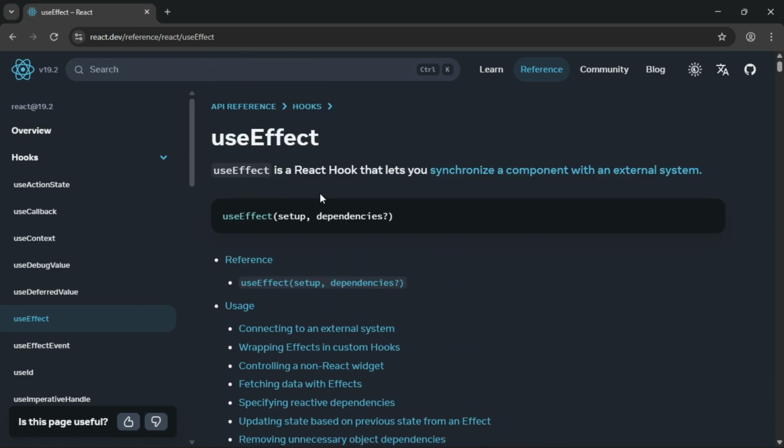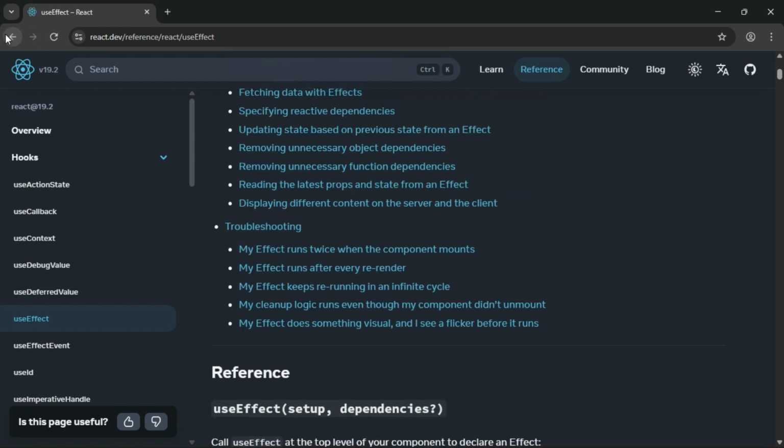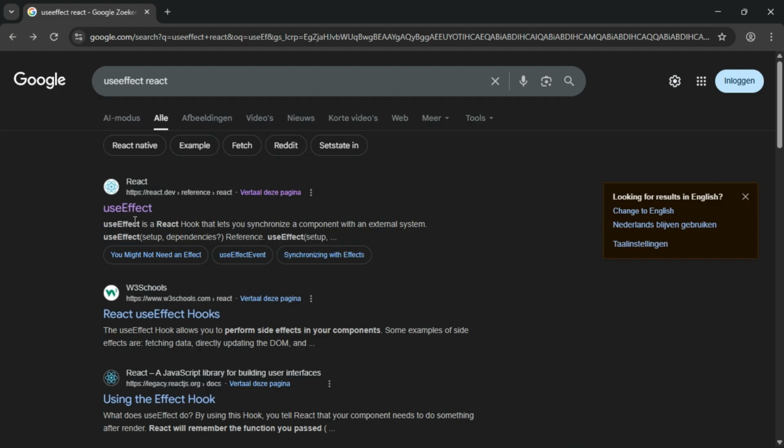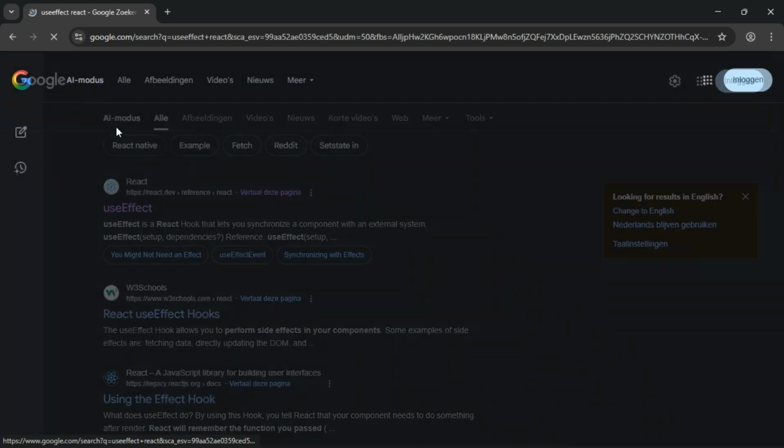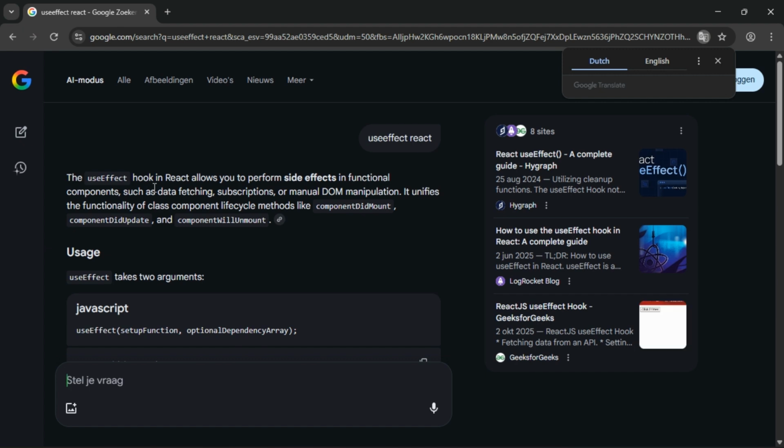Okay, useEffect, this is the definition: it is a React hook that lets you synchronize a component with an external system. And if you look at the AI definition, you will see the useEffect hook allows you to perform side effects in functional components, such as data fetching, subscriptions, or manual DOM manipulation.